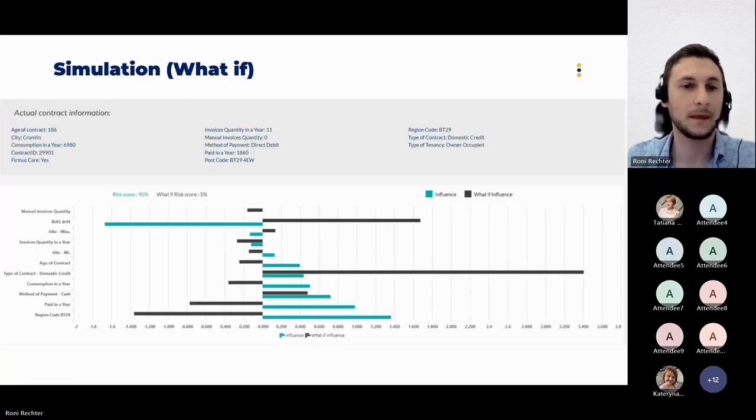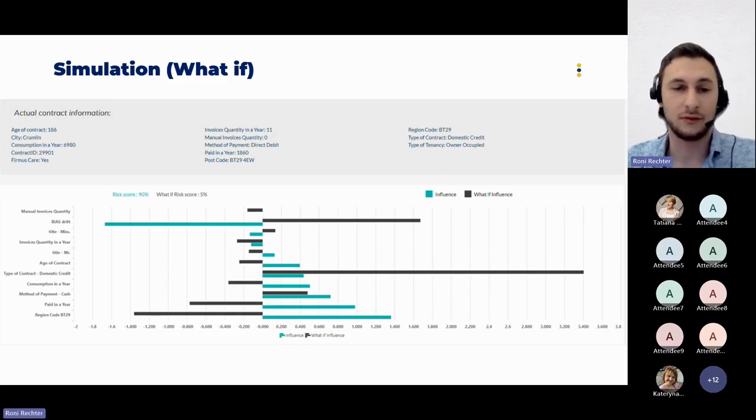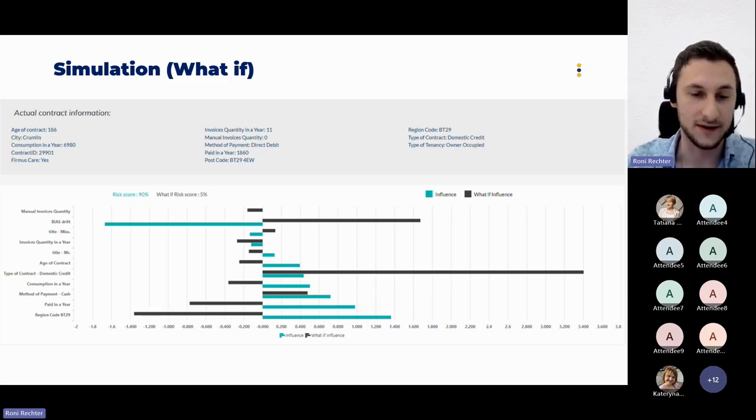After we choose the values and the parameters we would like to check the simulation on, we receive the actual results. So we have the actual contract information above, the current status of this contract. And on the graph below, we can see how the parameters that we chose impact the final probability or inference.